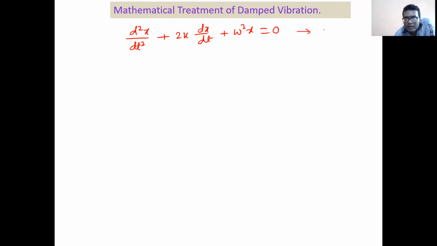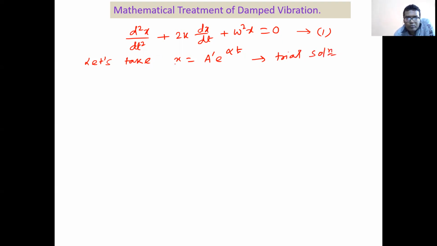So take this as equation 1. Now this is a second order differential equation. So let's take a trial solution. Let's take x equals a prime e to the power alpha t. Okay, this is the trial solution.